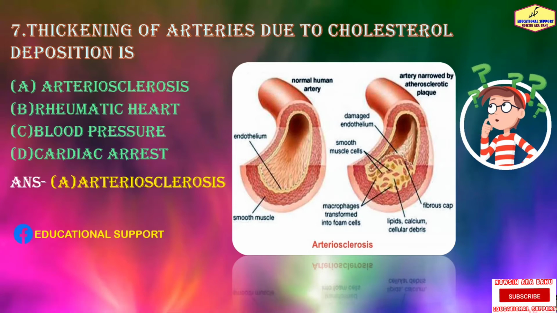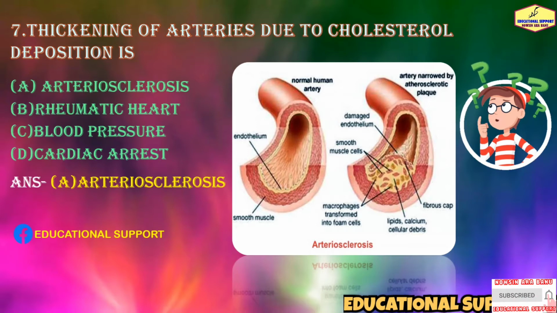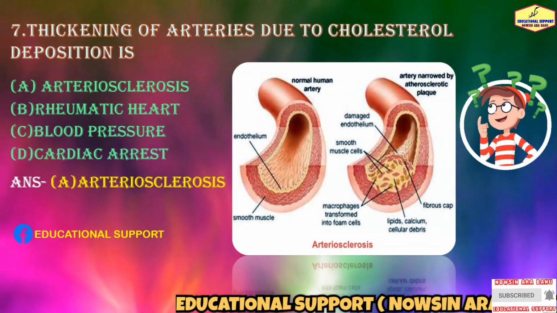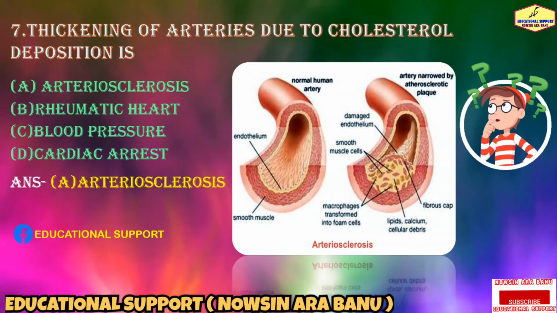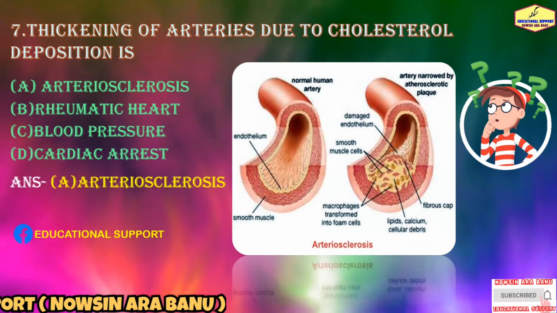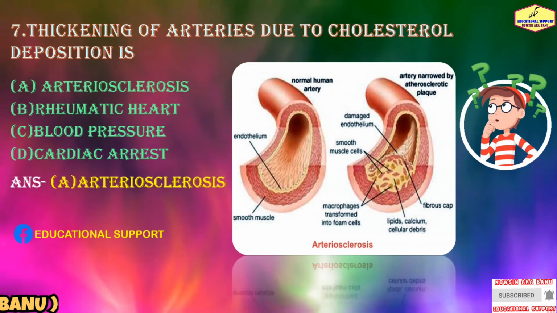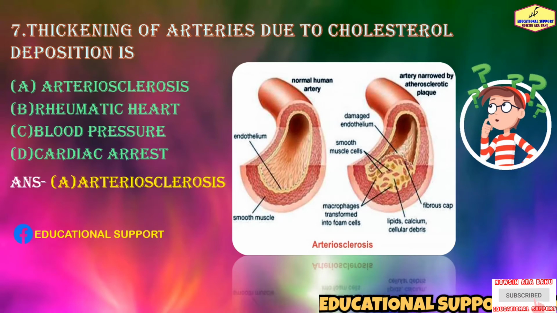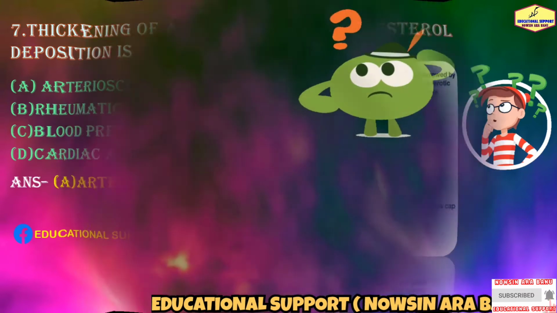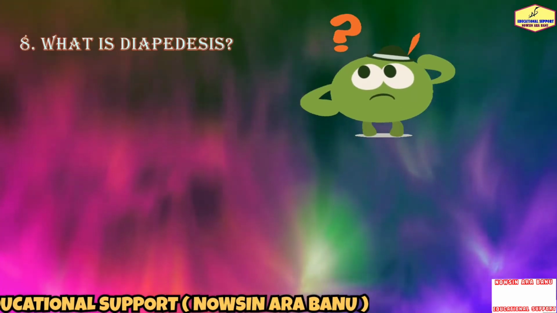Healthy arteries are flexible and elastic, but over time the walls in your arteries can harden, a condition commonly called hardening of the arteries. So the answer is atherosclerosis.